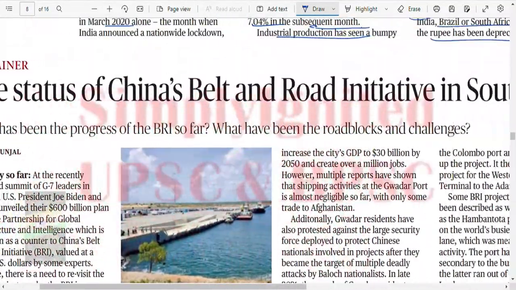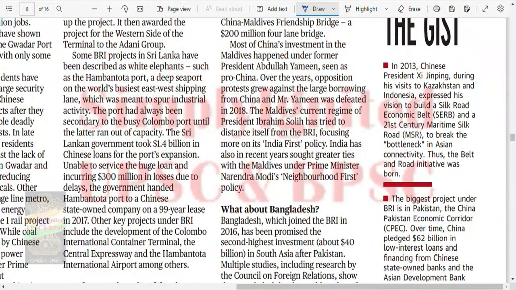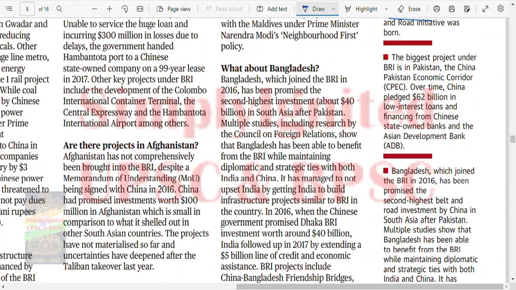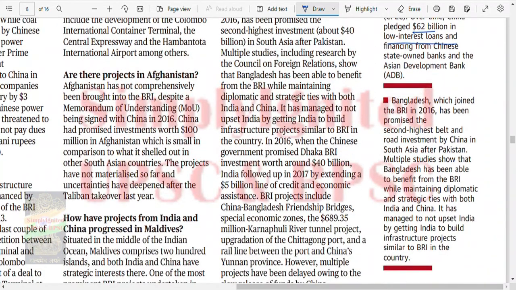Okay, so BRI, let's see. In 2013, China, during its visit to Kazakhstan and Indonesia, expressed the vision to build the Silk Road Economic Belt and the 21st century Maritime Silk Road to break the bottleneck of Asian connectivity. The biggest project under BRI is CPEC. Over time, China placed 62 billion in low interest loans from Chinese state-owned banks and ADB.